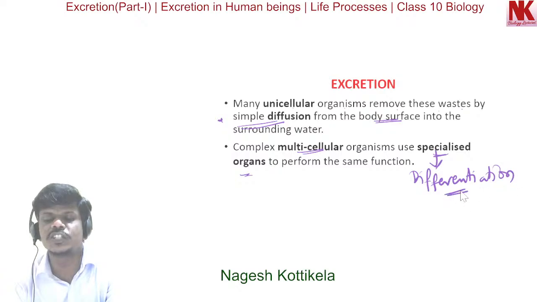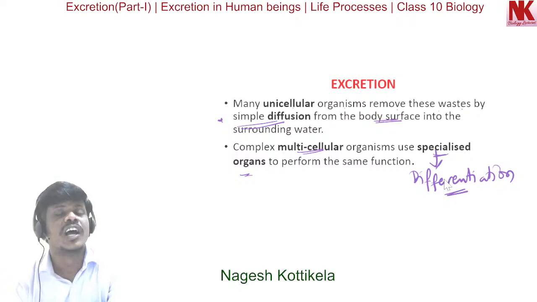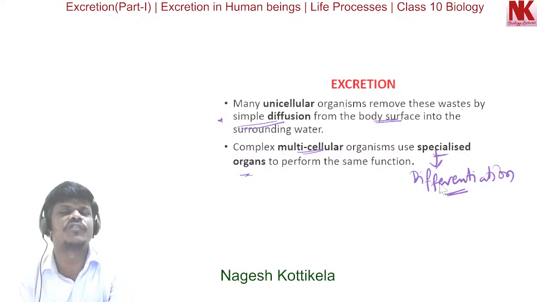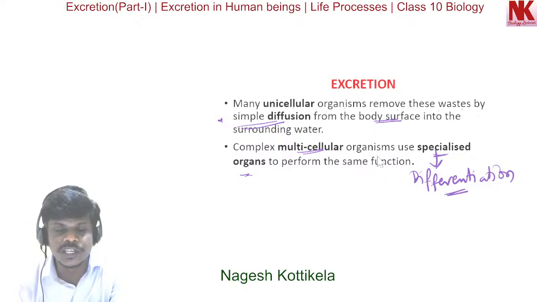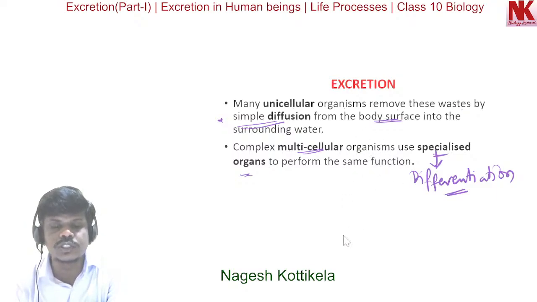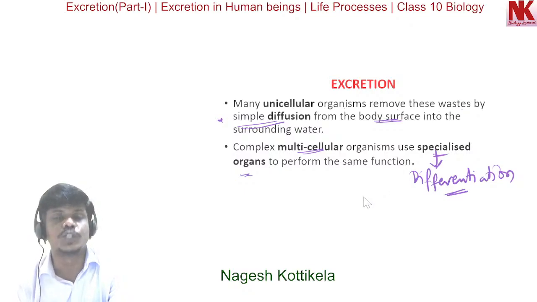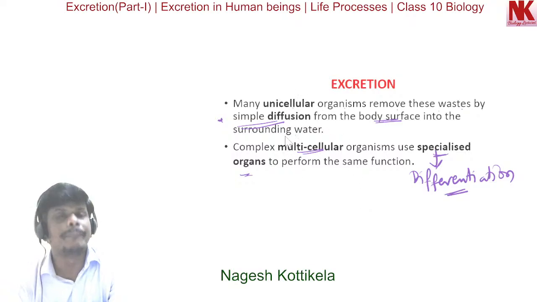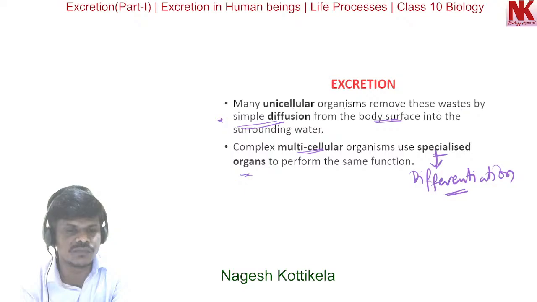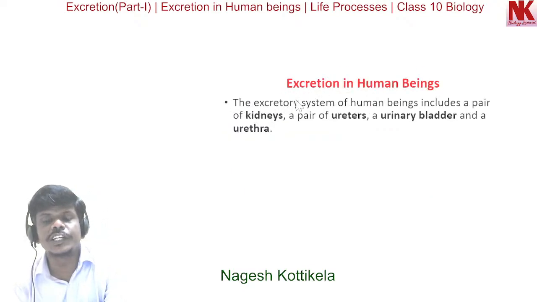Differentiation is the process by which living cells attain a definite shape, size, and perform specific functions. So in complex multicellular organisms, specialized organs perform the function of excretion. Here different organs use varied strategies to remove the metabolic waste from their body, and these are the mechanisms.